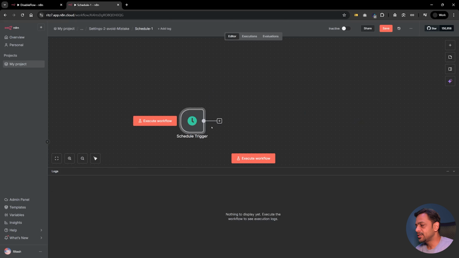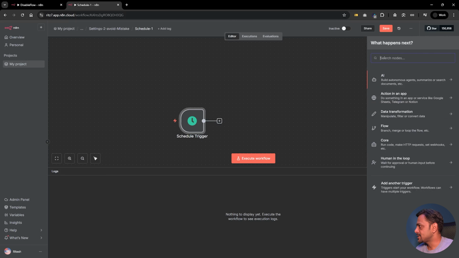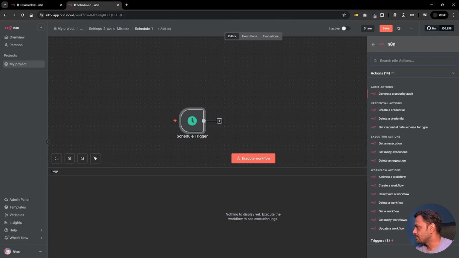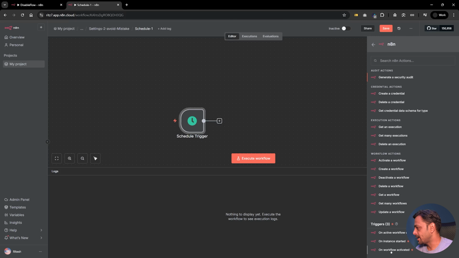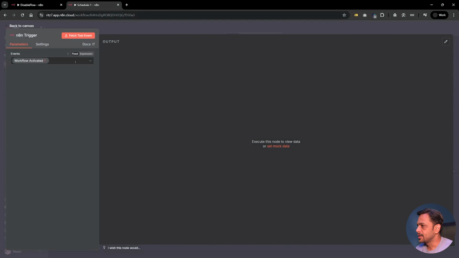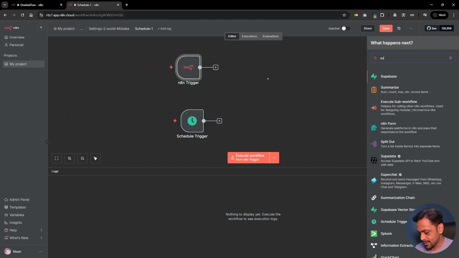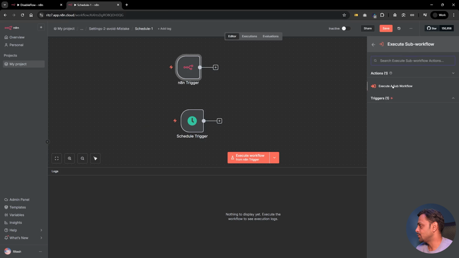On the workflow where they want to change the schedule to every minute, they can just add something called N8N, go to triggers, and use on workflow activated. So if you see here, we have the trigger when this workflow is activated. We will have it here, and we will call a sub workflow. Say execute a sub workflow.